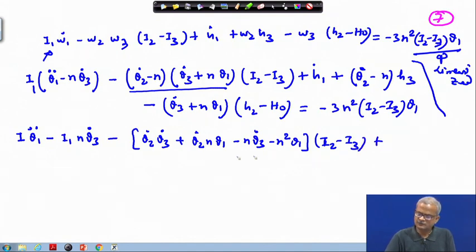These terms are old terms what we have discussed earlier, they are the same terms, only each related term is now appearing as the extra ones, theta 2 minus n times H3.